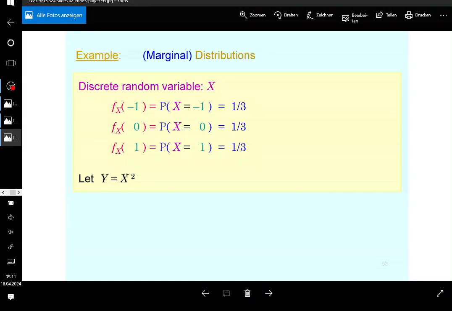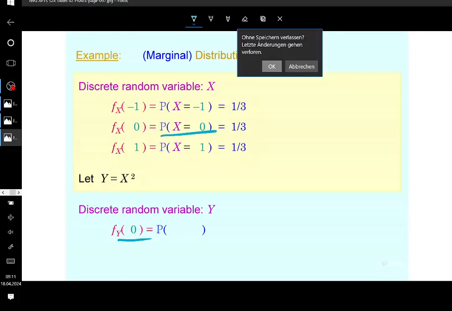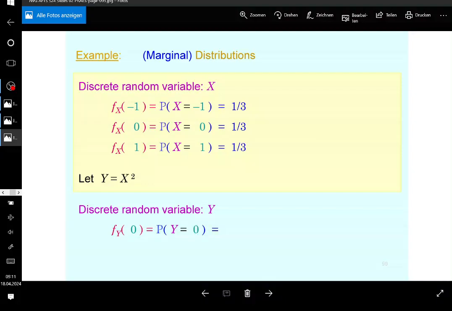So y will have just basically two realizations, and these will have the following probabilities. If x is equal to 0, then of course y is equal to 0. So this is going to be equivalent, right? That means that the probability of y being equal to 0 is going to be 1/3. And for the other realization, it's going to be 2/3.